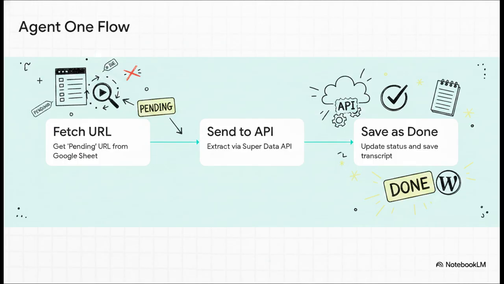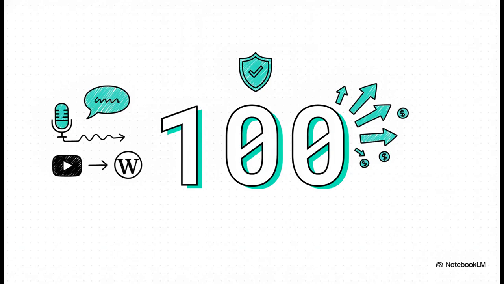It starts at a Google Sheet, which acts as our central database. The agent scans for any YouTube URL marked with a pending status. This is a crucial filter, guys. It ensures the system never wastes processing power or your precious API credits on older videos it has already transcribed. Once a pending URL is found, it sends it to the SuperData API, grabs the transcript, and marks it as done. For that extraction, the system utilizes a powerful third-party tool called SuperData. And honestly, the absolute best part for professionals testing this out, SuperData gives you 100 free transcription requests. It is literally the perfect, risk-free way to initiate this automation without burning through your budget.